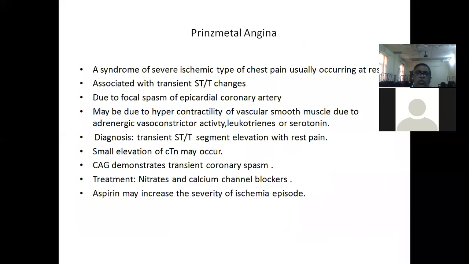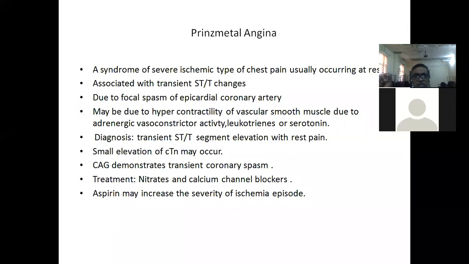Then I told you about Prinzmetal angina. See, this is a syndrome of ischemic type of chest pain. It occurs at rest, like acute coronary syndromes. It is associated with ST changes also. So it mimics non-ST segment elevation. But here there is no obstruction or thrombus.